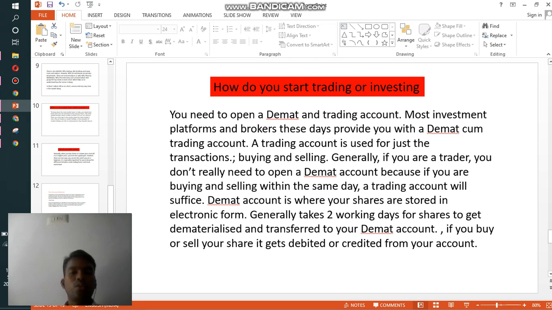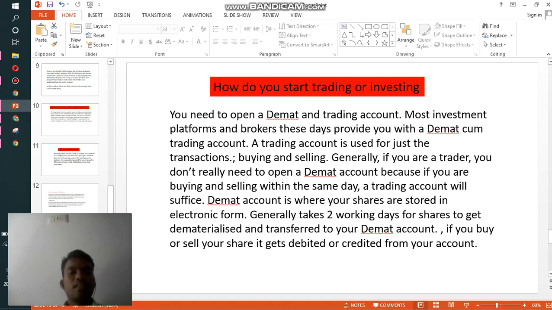A trading account is used just for transactions, for example, buying and selling. Generally, if you are a trader, you don't really need to open a demat account, because you are buying and selling within the same day. A trading account will be sufficient.